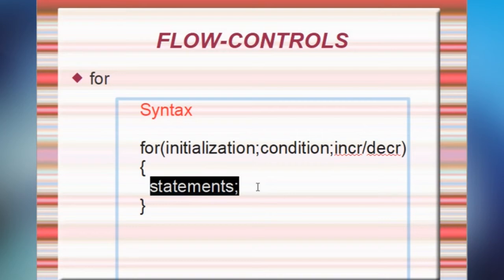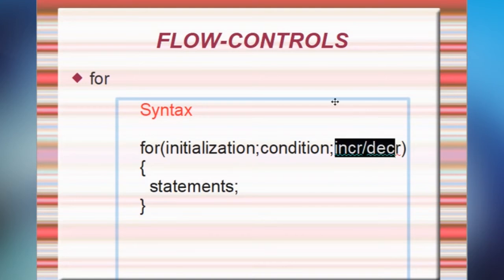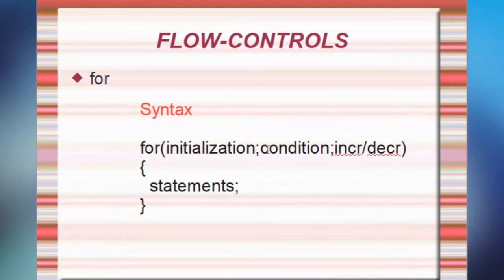At the end of the loop, again it will go back here and increment or decrement the value. After this, again it will check the condition. If this condition is true, again it will enter into the statements. Like this, the loop will go on until the condition is false.